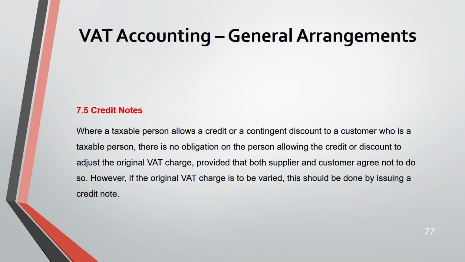Usually you don't have to adjust the VAT charge. You don't have an obligation. Whatever original value you have charged on the original amount before discount stays. But if you want to change the VAT charge, you have to issue it through a credit note.